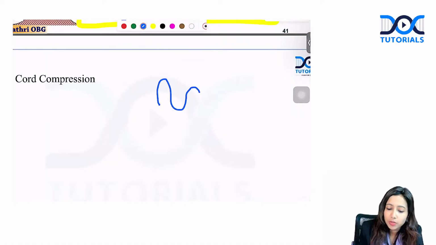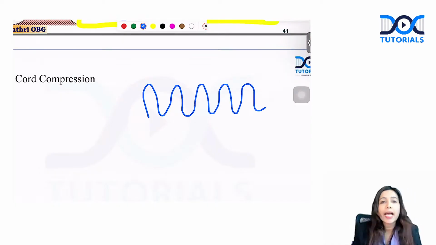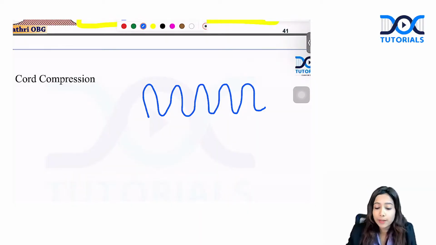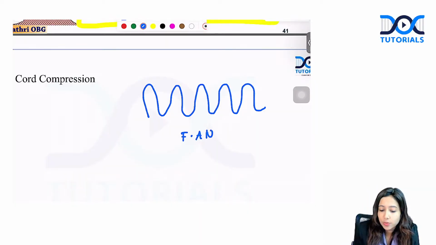Sinusoidal pattern looks like this. There is a sine wave kind of pattern. And the sinusoidal pattern is associated with fetal anemia.